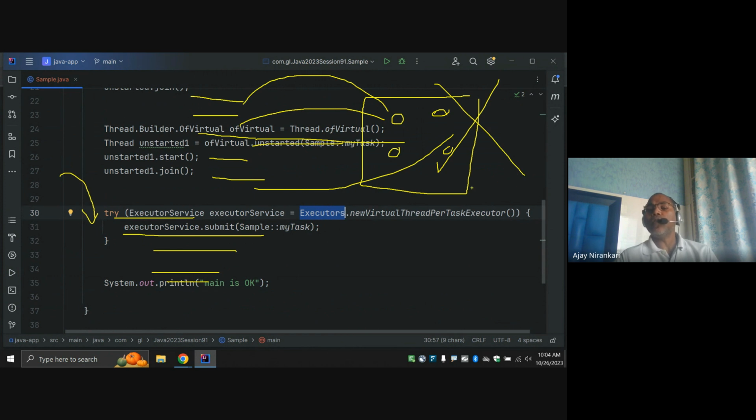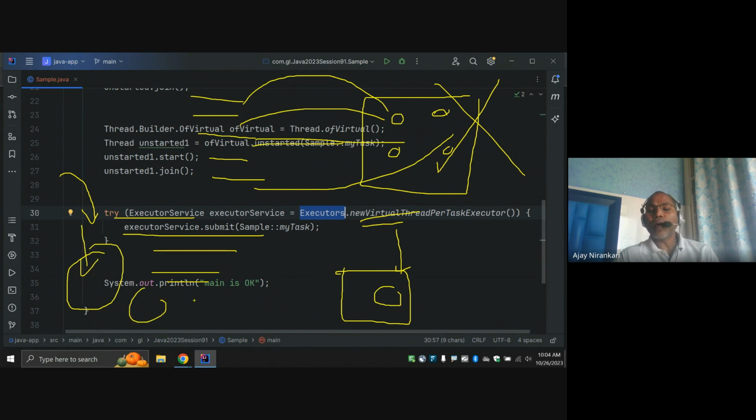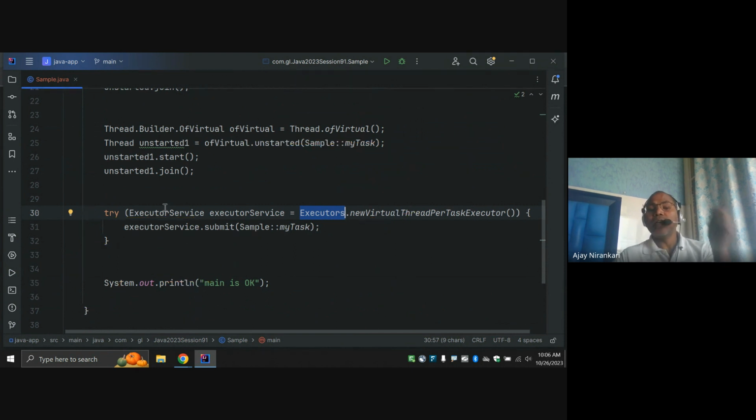Don't use a pool for virtual threads. For platform threads it makes sense, right? A platform thread is an operating system thread; you can pool them and reuse them. It's okay. But in the case of virtual threads, it makes no sense to make a pool of virtual threads. A virtual thread is not actually a thread; it is a thread inside the JVM. So why are you making a pool of JVM threads? Just don't do it. So due to that, in the Executors framework, they have written this new method, newVirtualThreadPerTaskExecutor.